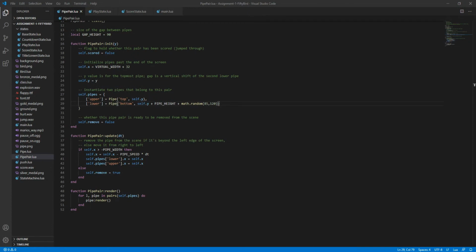This time we had 4 tasks. First one, randomize the gap between pipes and no longer hardcode it to 90 pixels. For this task I just looked at the pipepair.lua script and modified the pipe instantiation with the math.random function between 85 and 120.